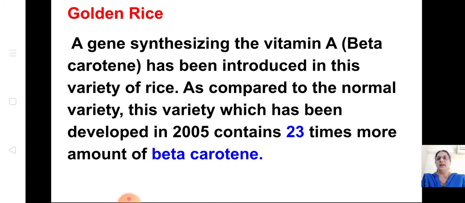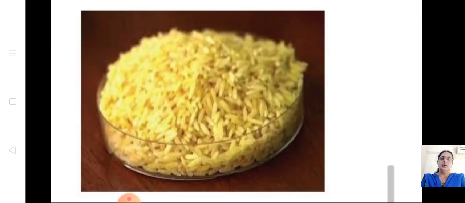As compared to the normal variety, this variety, developed in 2005, contains 23 times more amount of beta carotene. It is good quality. That is highly beneficial because the normal variety has got less amount of beta carotene, which is essential for the body. This golden rice has got 23 times more amount of beta carotene. Now, this is the golden rice.